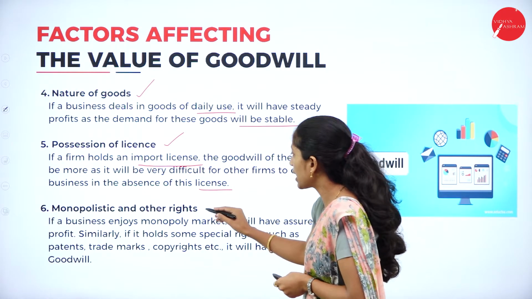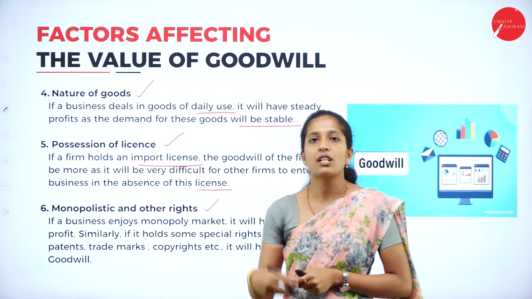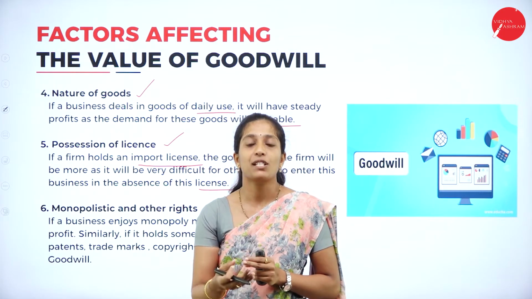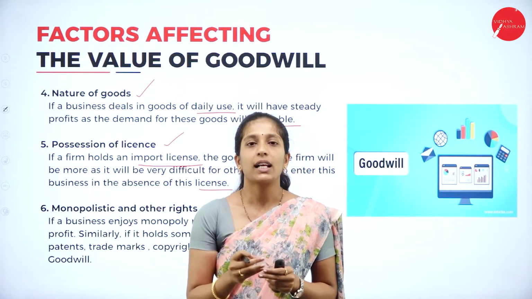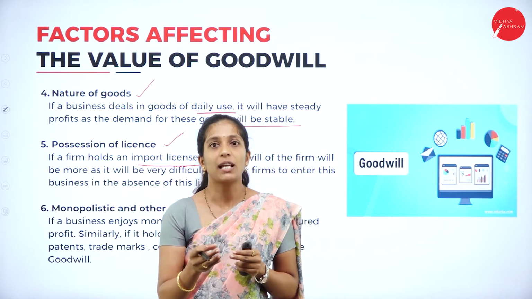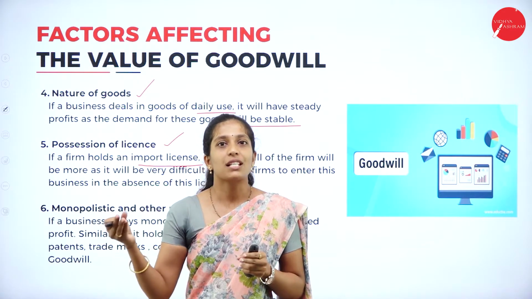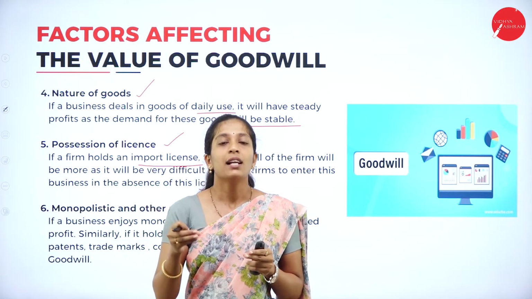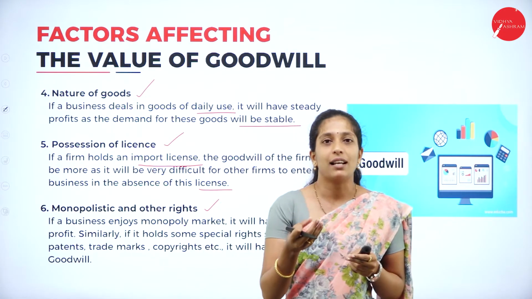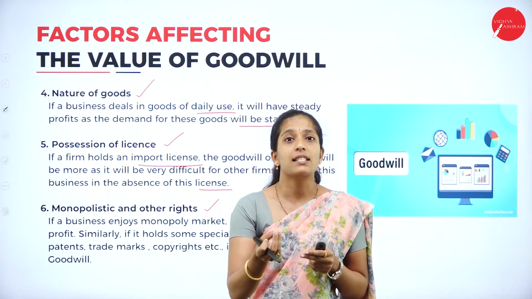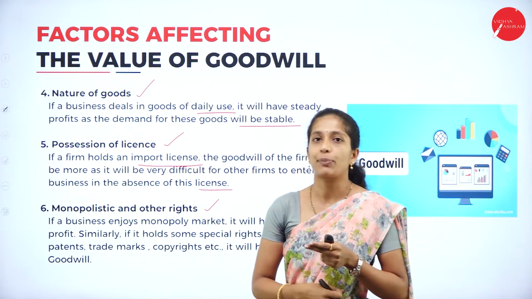Next, monopolistic and other rights. So monopoly means what? A single seller. Now, if an organization is supplying a unique product which other producers are not producing, then it will have more demand. So here it is a single seller who is selling a unique product.